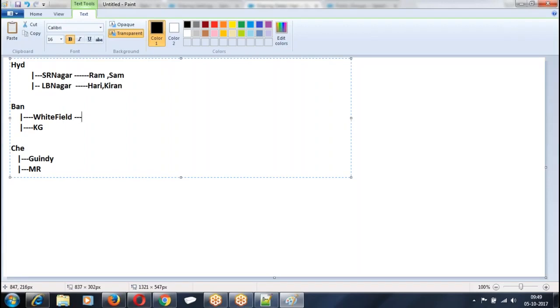Because when I get any inquiry about SR Nagar, a person from Delhi will not come to SR Nagar to communicate what policy you want to take. Some executives of the region will come, right? So we are dividing them by region.